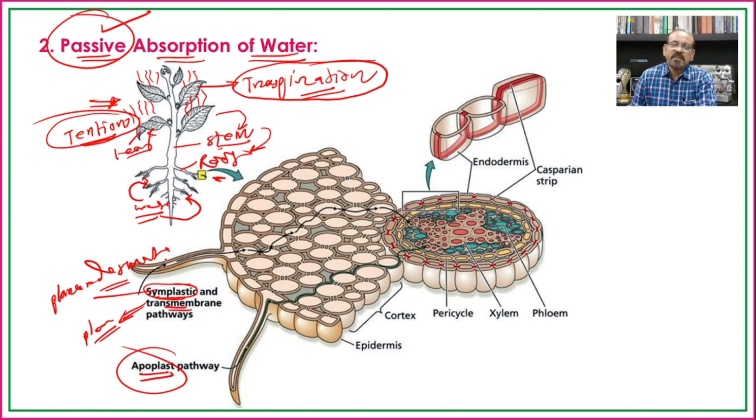So whatever methods are used in the absorption of water, here we can say that water is absorbed either along the concentration gradient, through a simple process of osmosis, or even against the osmotic gradient.